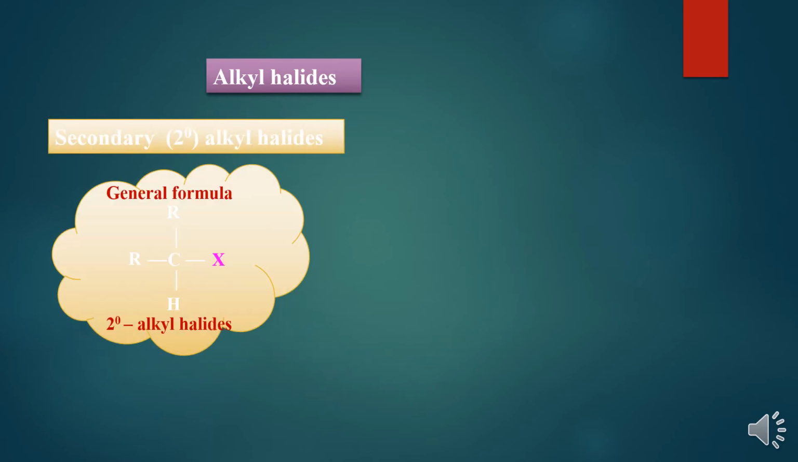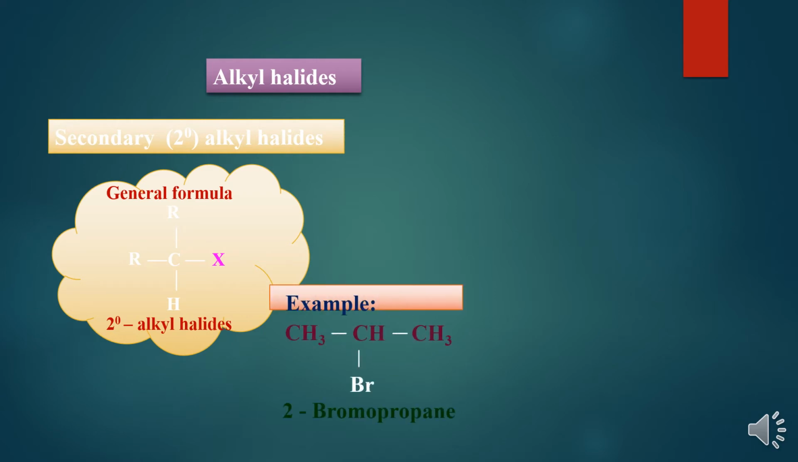Now secondary alkyl halide. You see X is a halogen, attached to a carbon atom. That carbon atom is attached to two alkyl groups, 2R in total, and R is nothing but a carbon atom. So if the carbon atom is linked to 2 other carbon atoms, it is called a secondary carbon atom. When the halogen atom is attached to a secondary carbon atom, the alkyl halide is a secondary alkyl halide.